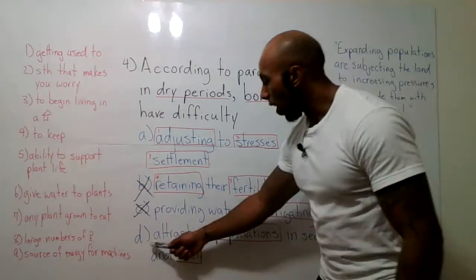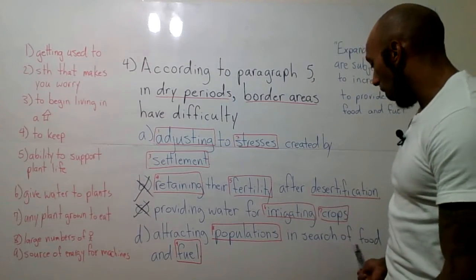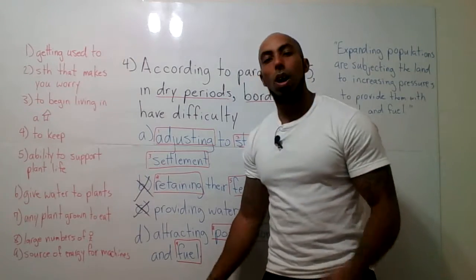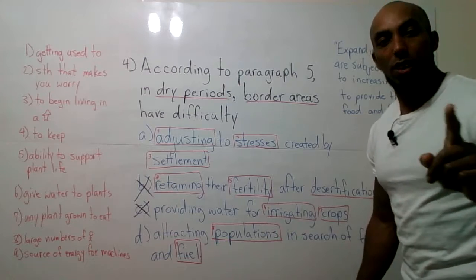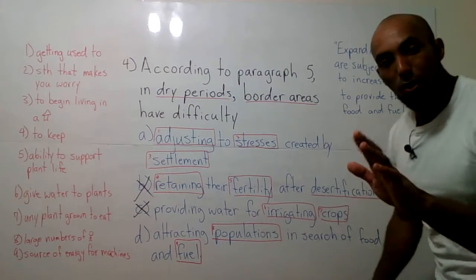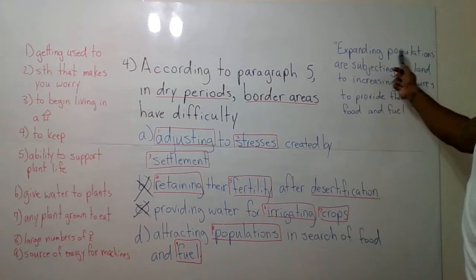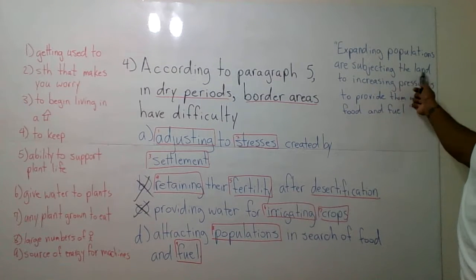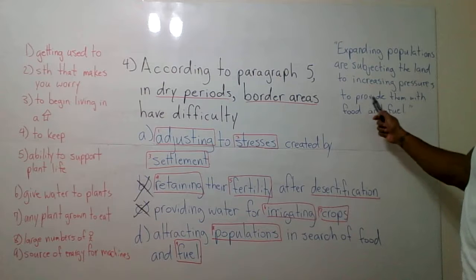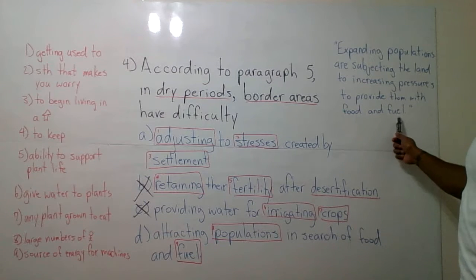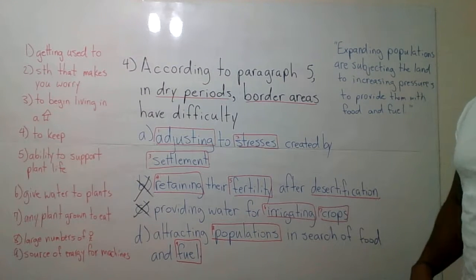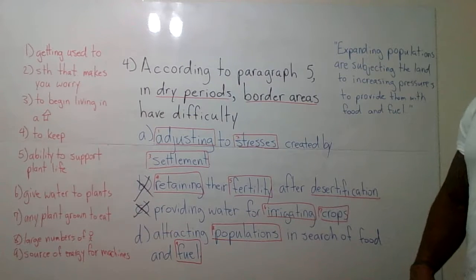Okay, D is attracting populations in search of food and fuel. Well, let's take a look at the sentence that I've written over here. I might be out of screen for a little while. Sorry, I apologize. Okay. Expanding populations are subjecting the land to increasing pressures to provide them with food and fuel. So here we have mention of food and fuel, right?